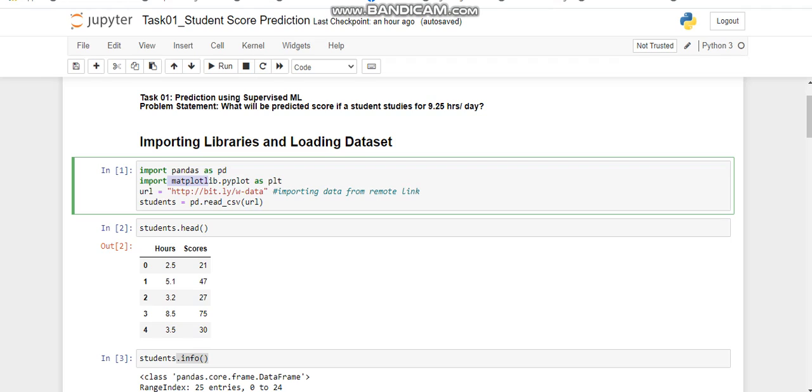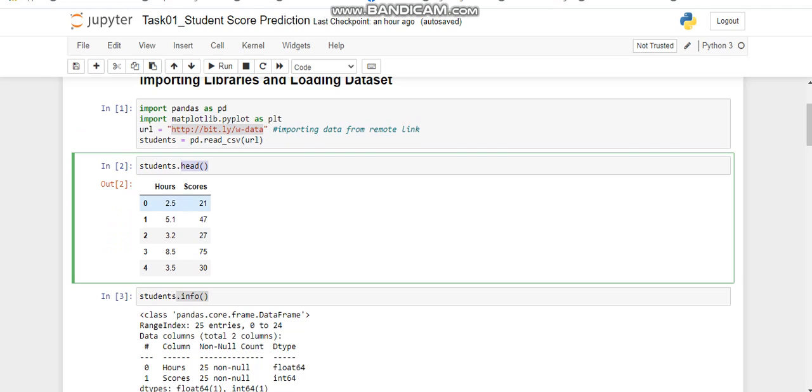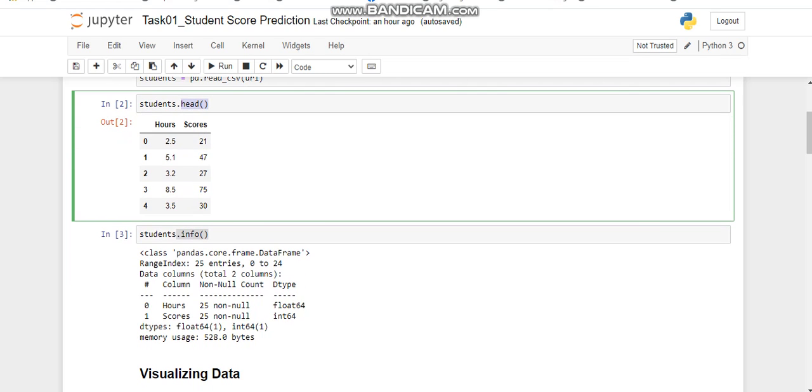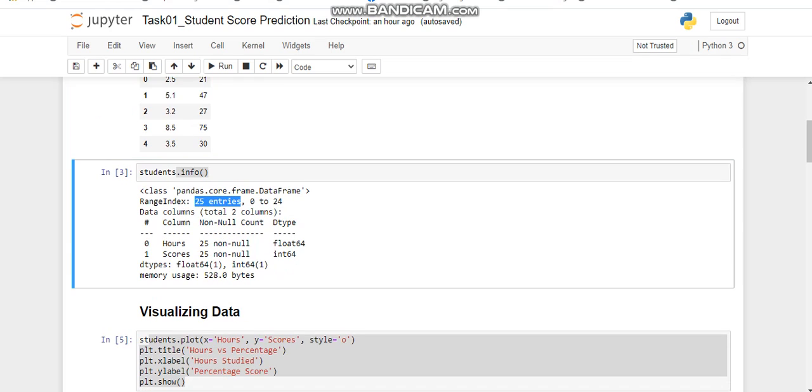First of all, we must import the important libraries such as pandas for data frame creation and matplotlib for data visualization, and then we will load the dataset using the URL mentioned here. Now let's have a quick glance at our dataset using the head function. It shows the first 5 rows, and we can see that our dataset has two columns, hours and scores.